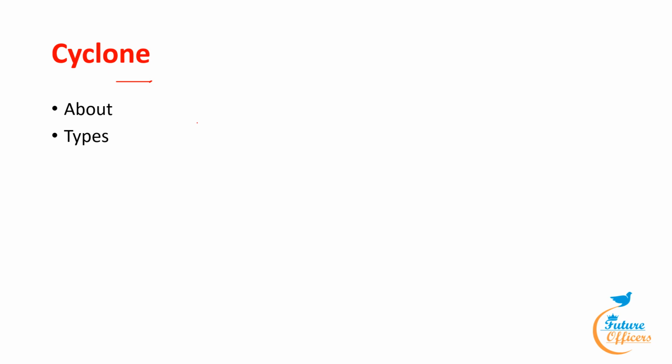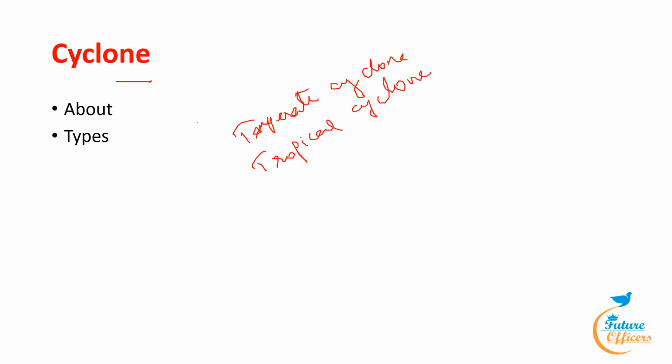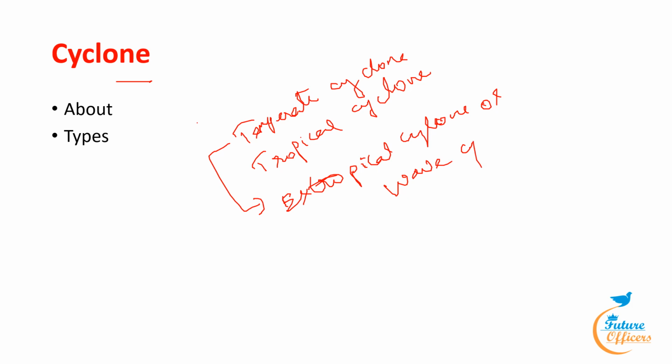southern hemisphere. There are two types of cyclones: the temperate cyclone, and another one, the tropical cyclone. The temperate cyclone is also called an extratropical cyclone or wave cyclone. About this cyclone topic, we have already discussed in our daily current affairs video dated May 17. To get more clarification, you can see that video.